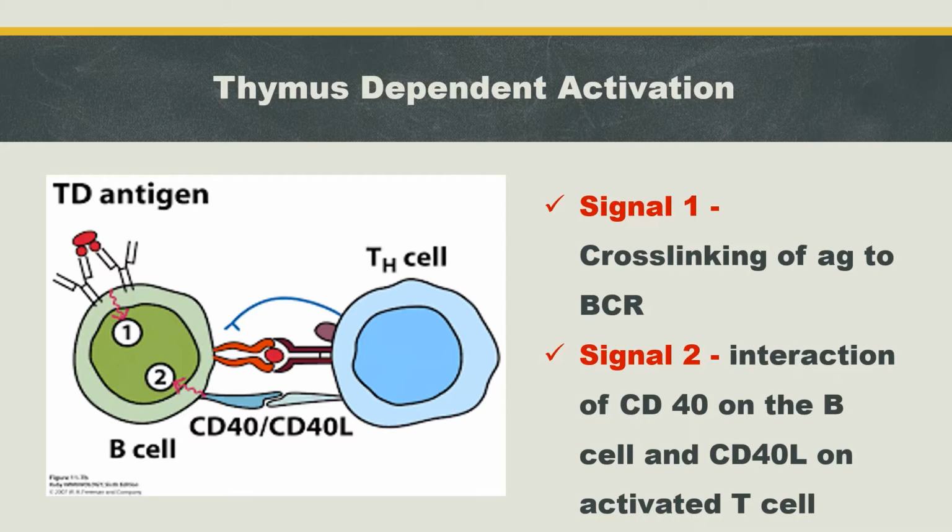There are two signals needed for the activation of B cell. One signal is given by the cross-linking of B cell receptor. Okay. Cross-linking of antigen to B cell receptor. And the second signal is given by T helper cell.